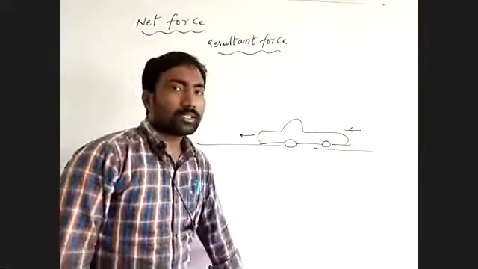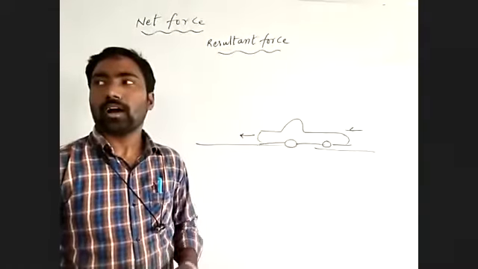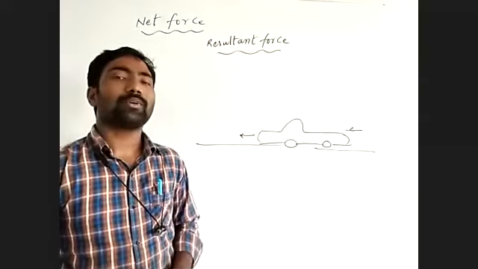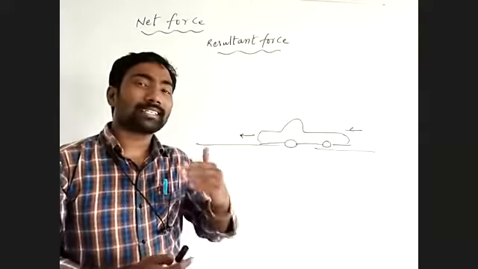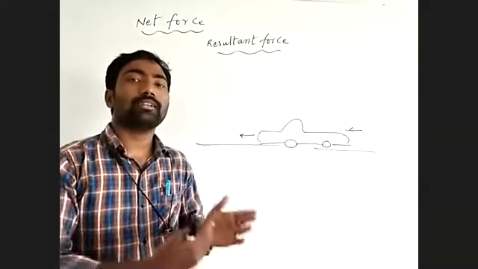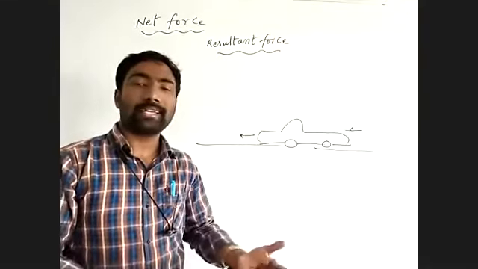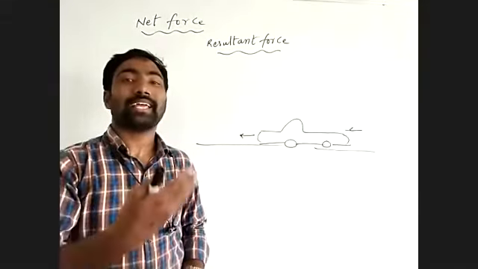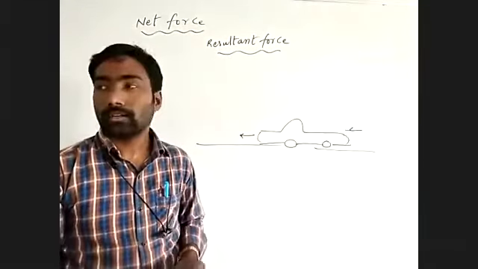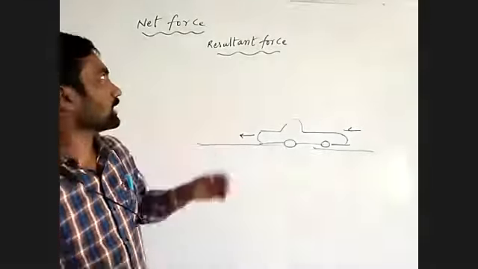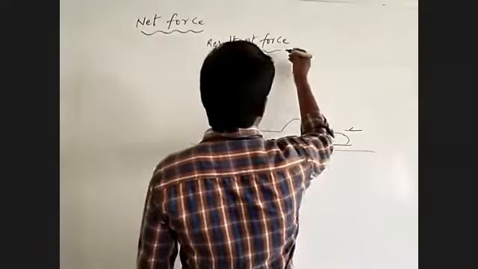So the applied force is in excess of the opposite force. Means what happened? How much excess? By that much excess force, the car will try to move. The car will come into motion from rest by getting excess force over the opposite force by acting applied force. Means what we can say, net force or resultant force we can write as the difference